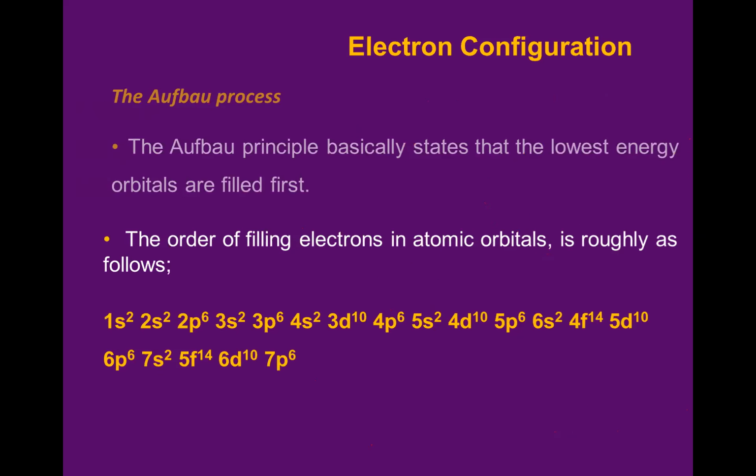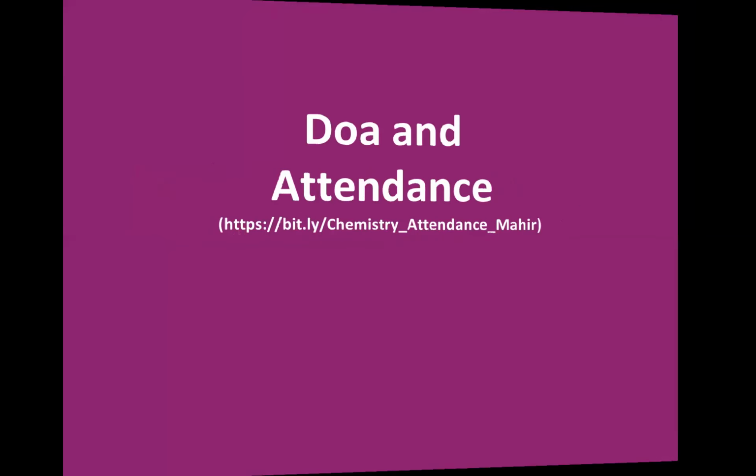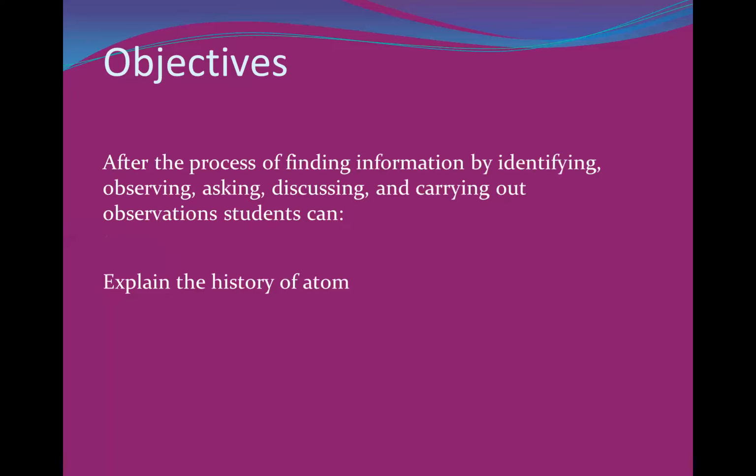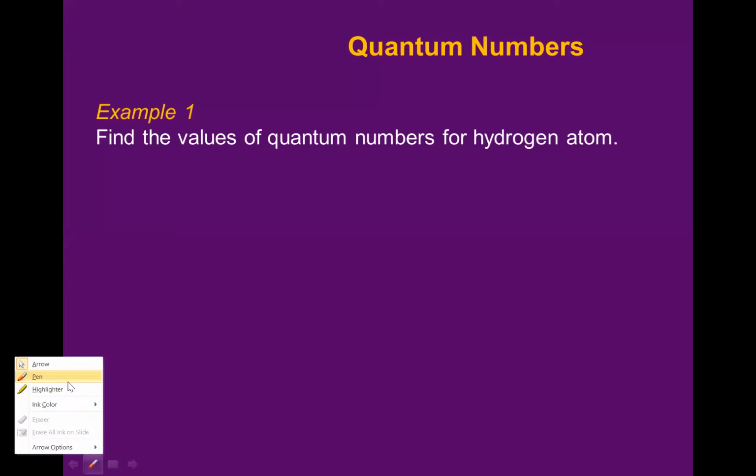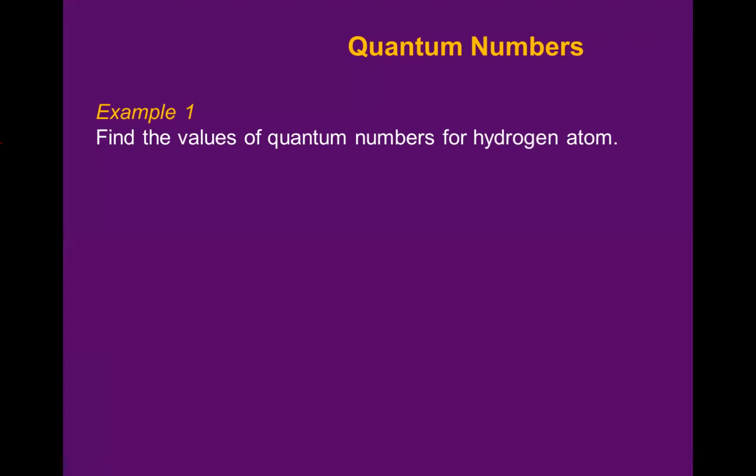Okay, now let's continue to the lesson today. Today we are going to do exercises, because we have finished the topic about electron configuration, but you need more exercise for this. So let's do this one. Example number 1. Find the values of quantum numbers for hydrogen atoms.